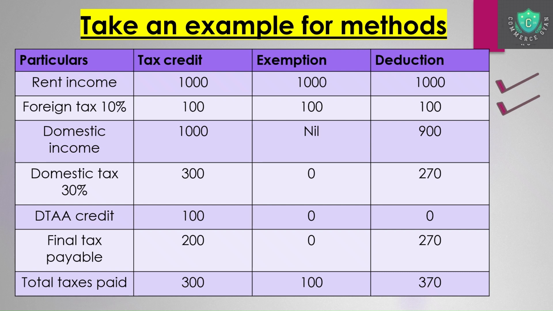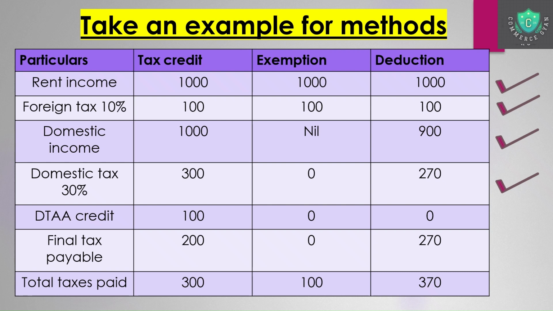In the domestic tax case, you are paying, let's say, 30%, assuming a tax rate of 30%. So in the tax credit method, you will have 300 rupees of domestic tax. In the exemption method, no taxes, and in the deduction method, you will have 270 of tax. On 900, you charge 30%. Now comes the credit, that is, whatever taxes were paid in another country, you can claim them as credit under DTAA.